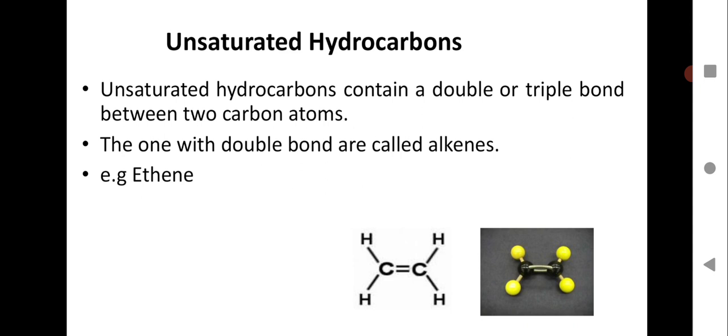Here you can see ethene. So the first member will start from ethene. Why? For the alkene series, the first member will be ethene. And why not methane? Because in unsaturated hydrocarbons there is involvement of double bonding between carbon-carbon atoms. So at least 2 carbon atoms are required to show a double bond. That's why the first member will start from ethene. I hope this is very clear.